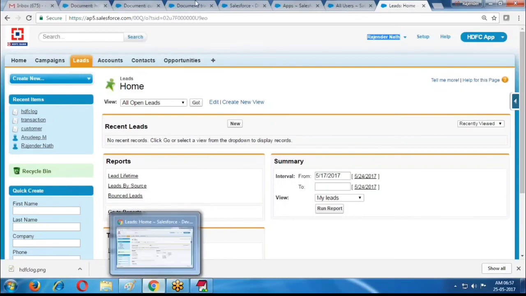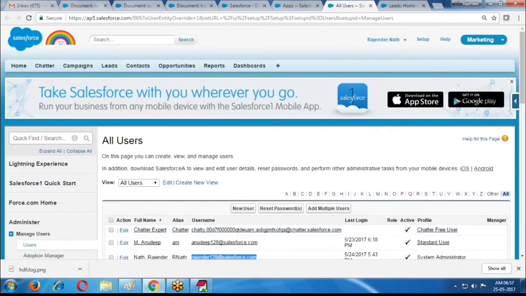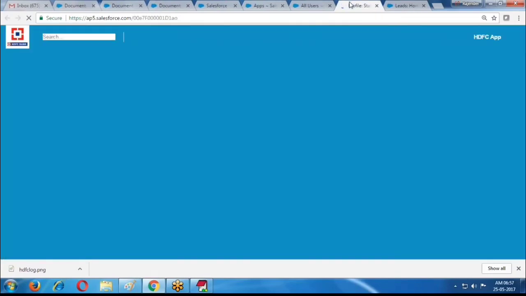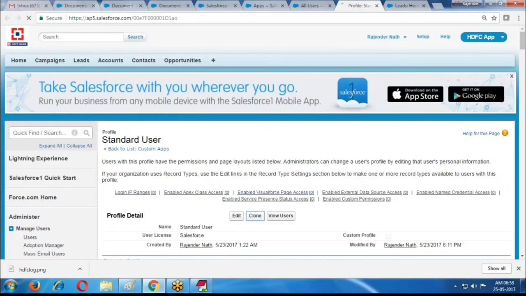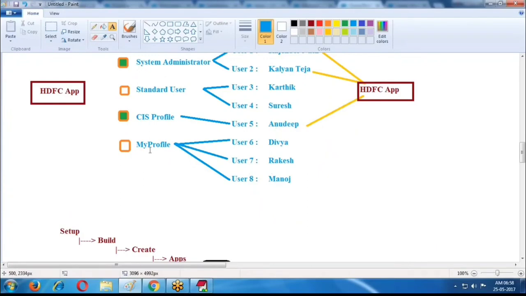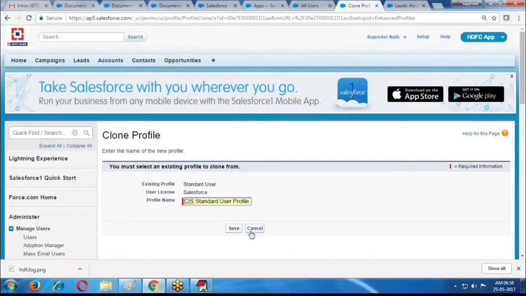Here, if I open another user, Anudeep is the user. Here I am creating one profile, my own profile. How to create the profile I will show you later, but just to observe. Based on the standard user profile, I am creating a CIS profile. What is the profile name? CIS profile. I am creating the CIS profile.